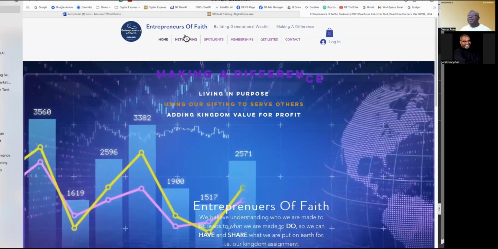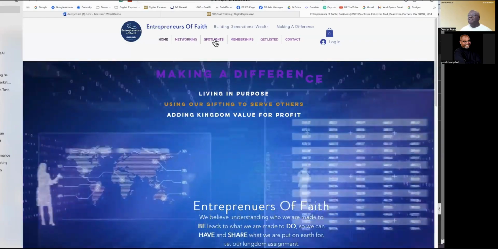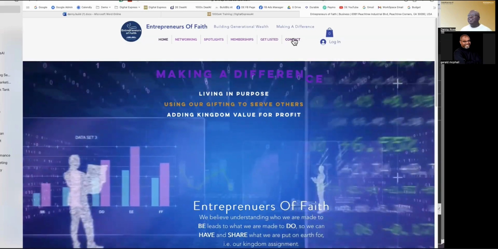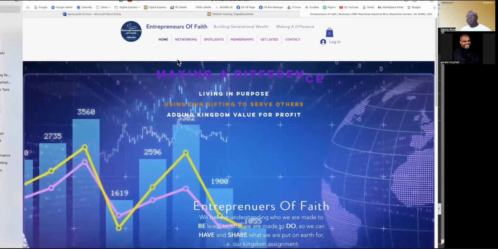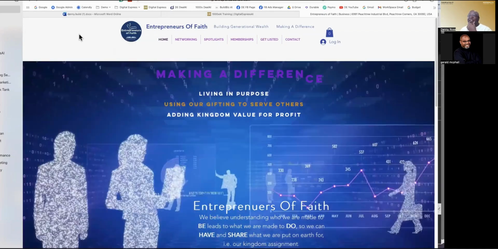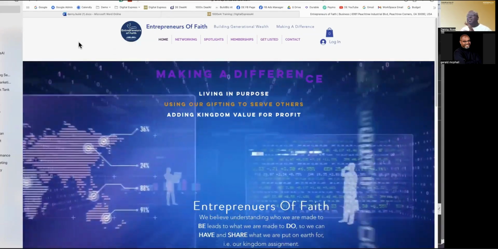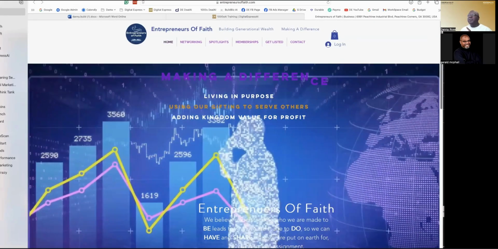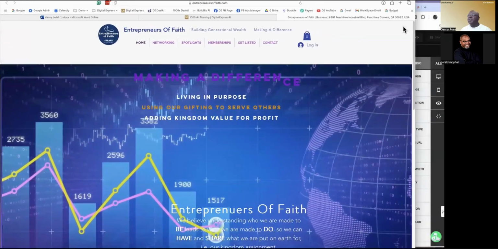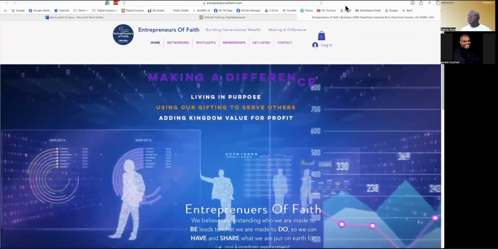So the idea is it'll scrape this first page, or you can point it at this networking page. You can point it at any of these different pages to connect to this particular website and have it check the information. So again, not just the pictures or anything like that, it's looking at the content that's on the page, the metadata that's on the page. And if you wanted to look at each page, you have to effectively point it to each page that you wanted to review. So just keep that in mind when you're pointing it at different pages.